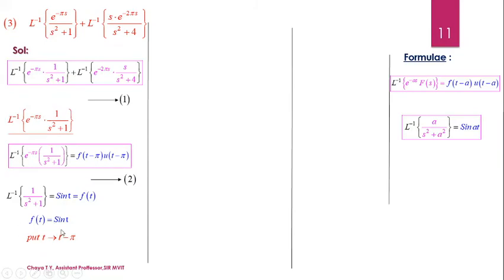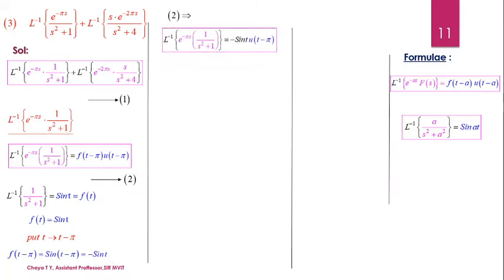Now what I need is the value of f of t minus pi. So I am going to replace t by t minus pi in the definition of f of t. So I get f of t minus pi is sin of t minus pi. We have this standard formula from plus 1 class where sin of t minus pi is minus sin t. So therefore equation 2 with this value becomes Laplace inverse of e power of minus pi s into 1 by s square plus 1 equals minus sin t into u of t minus pi.